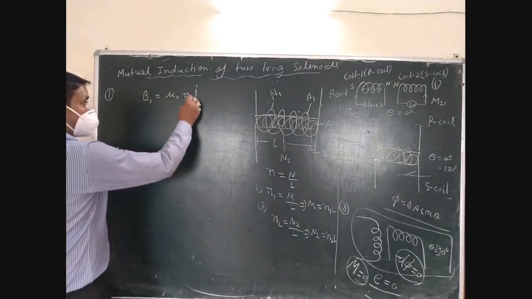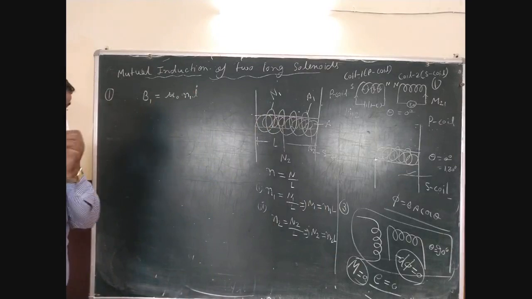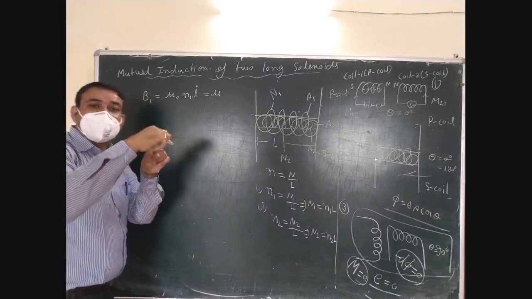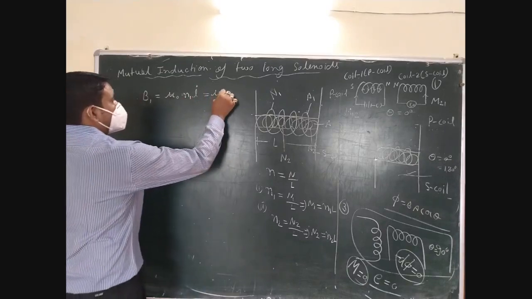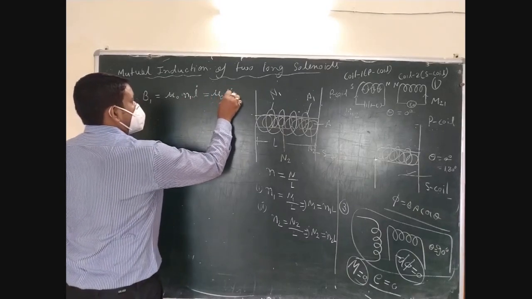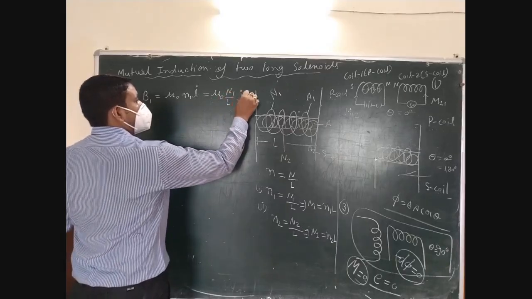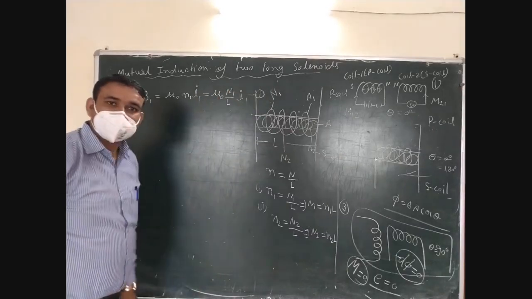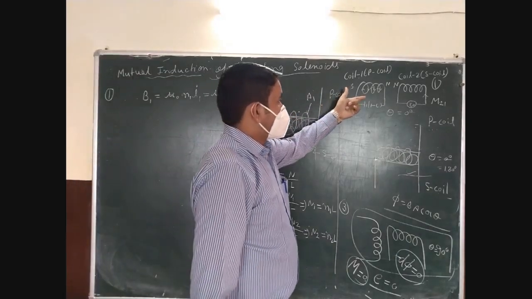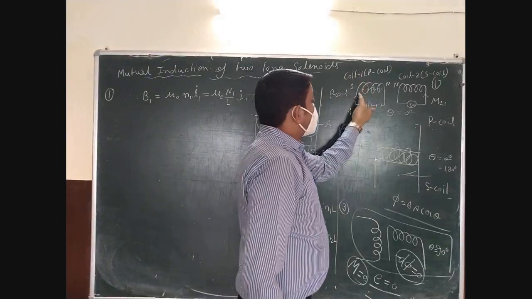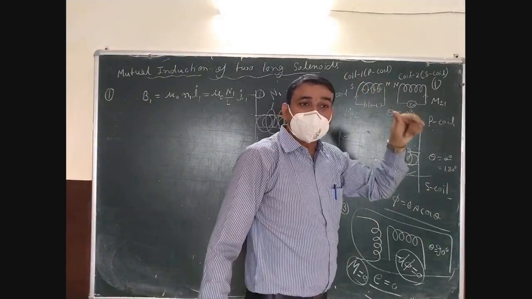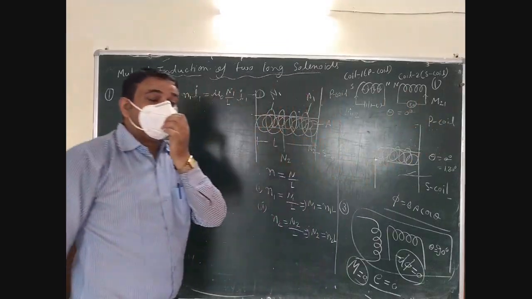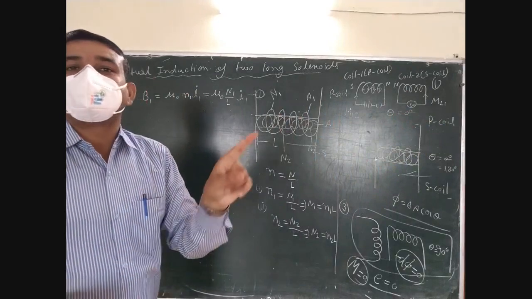Understood? Now use this relation in place of N. This n is for coil 1. So you can use it in place of small n, the turns, or total turns in the coil. So B1 is mu naught n1 I1 for the first. This is your equation first. Okay, this induced magnetic field develops some magnetic field lines which are in contact with the secondary coil, and there will be a flux change taking place in the secondary coil.